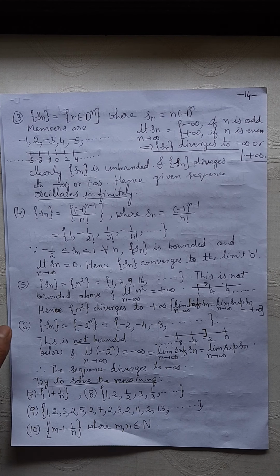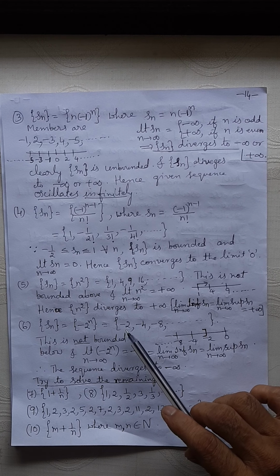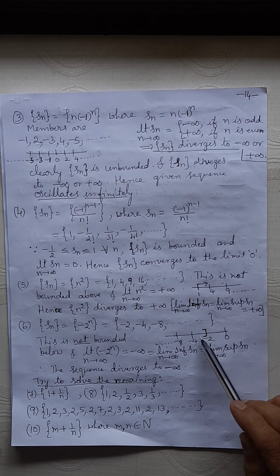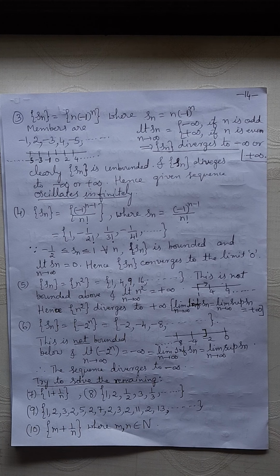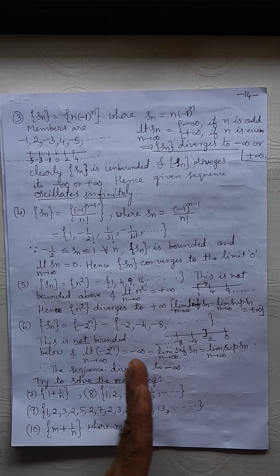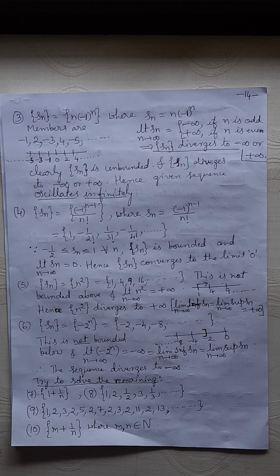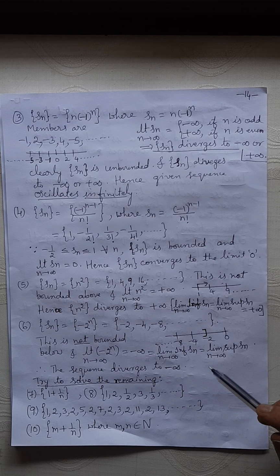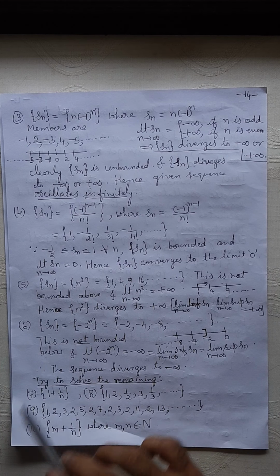Okay, coming to the sixth example, minus 2 power n. When n equals 1, it is minus 2, then minus 4, minus 8, it goes like that. So we move in negative values. Values keep on decreasing. Here the upper bound is minus 2. Upper bound is minus 2. It is not bounded below.